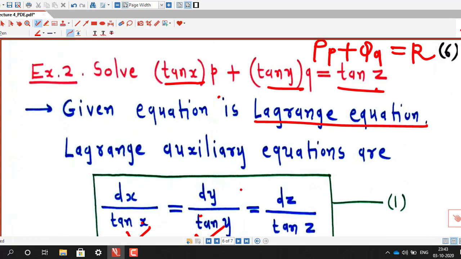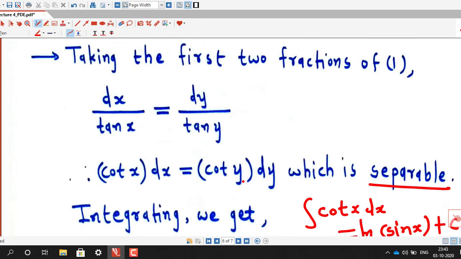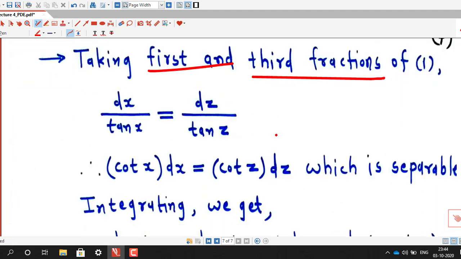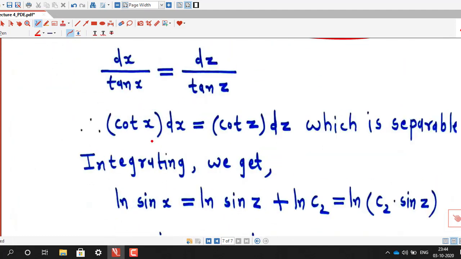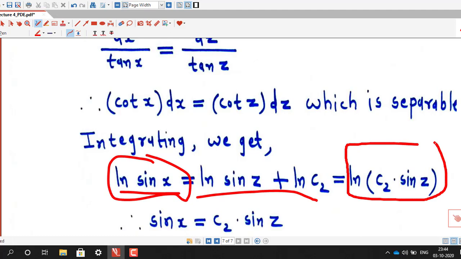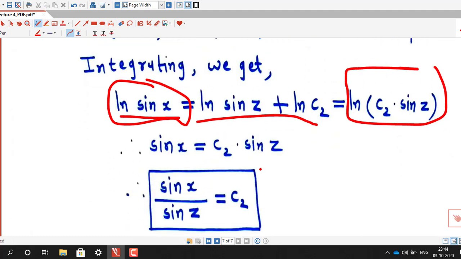Similarly, you can compare any two of these fractions and find another solution. I have taken the first and third fractions, so dx upon 10x equal to dz upon 10z, that means cot x dx equal to cot z dz, which is separable, and if we integrate, we obtain ln sin x equal to ln sin z plus ln c2, and this we can rewrite as log of c2 into sin z. And if we compare the first and last expressions, we obtain sin x equal to c2 sin z, therefore sin x upon sin z equal to c2.